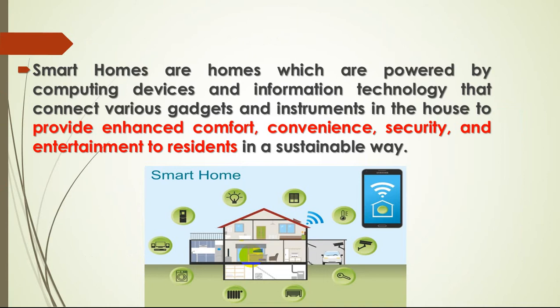So what are smart homes? Smart homes are homes which are powered by computing devices and information technology, that's IoT, that connect various gadgets and instruments in the house to provide enhanced comfort, convenience, security and entertainment to residents in a sustainable way. So that is the main objective of this smart home. For this we are going to study about the home automation system.